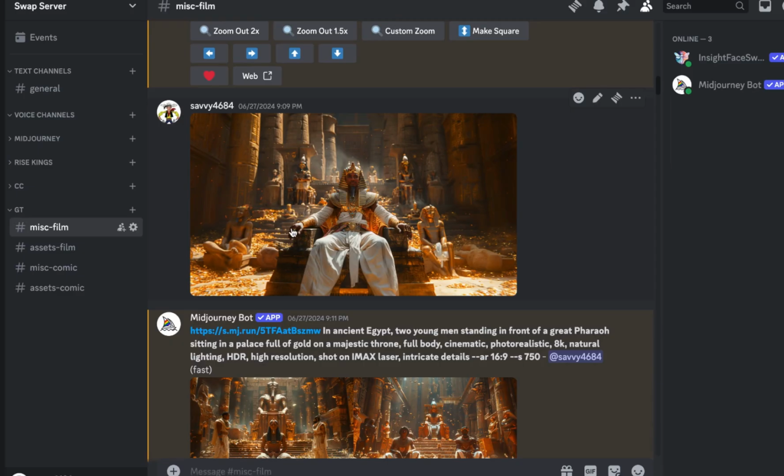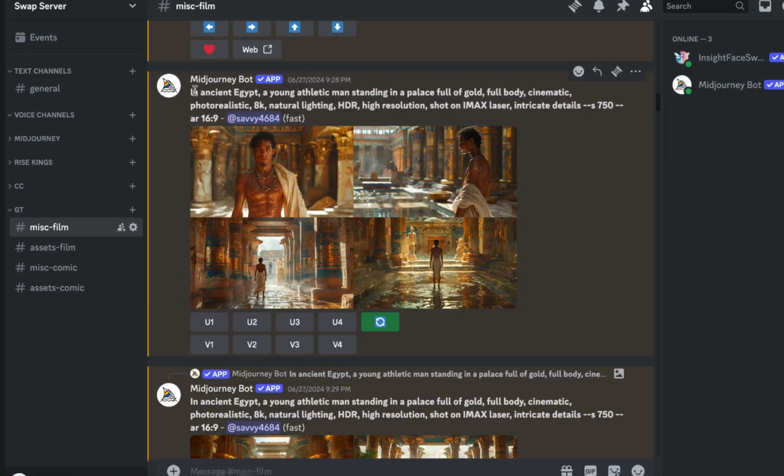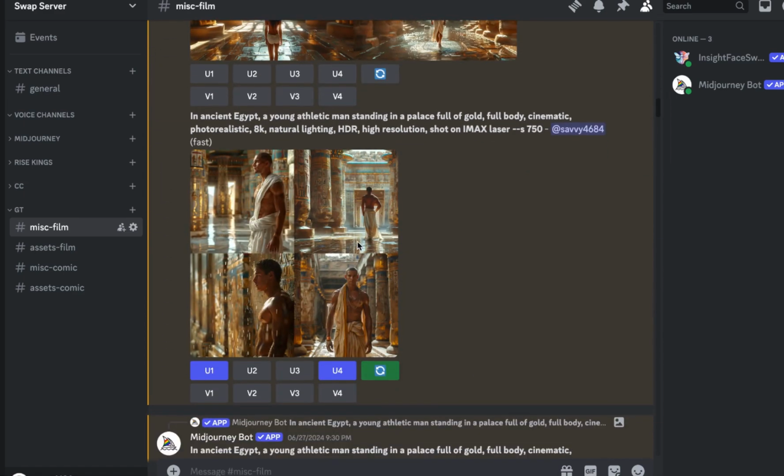So since we have only one person here, but we also want to show the nephews, I also did a prompt in order to generate two young men. For this, I simply wrote, in ancient Egypt, a young athletic man standing in a palace full of gold, and again full body, and my different parameters. And as you can see, it gave me these results, which I didn't quite like, so I regenerated it. And again, you have to play around, but I liked this one and this one.